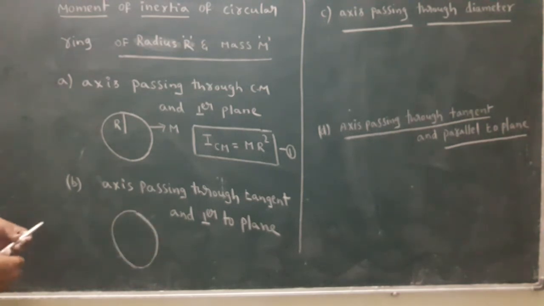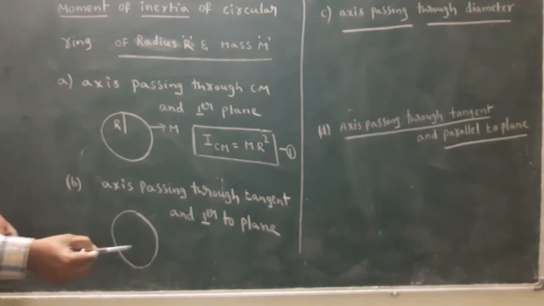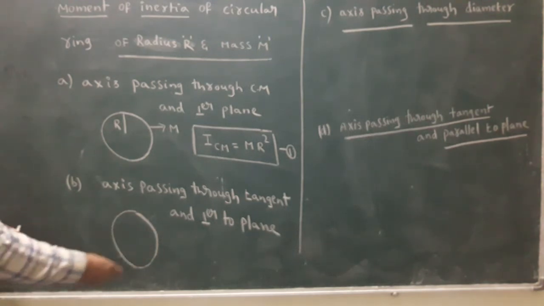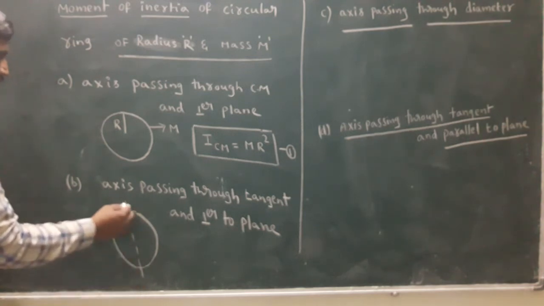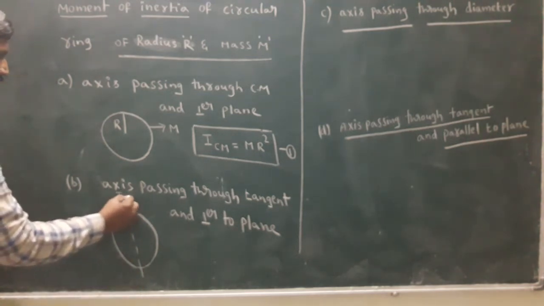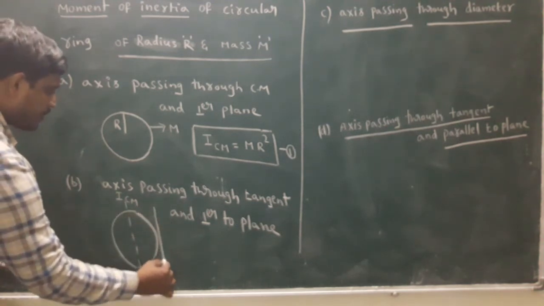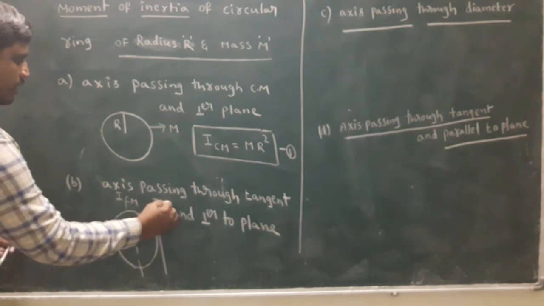According to this question, the axis passes through the tangent perpendicular to plane. We know this is ICM, and I will be calculated.